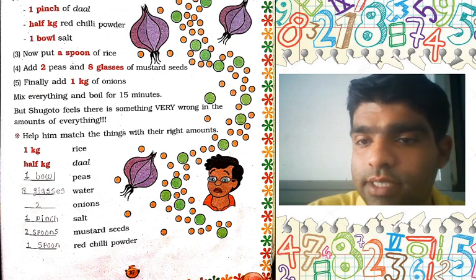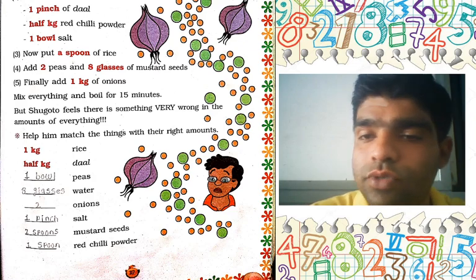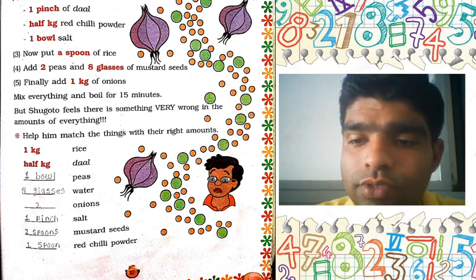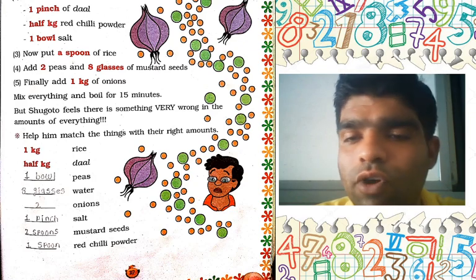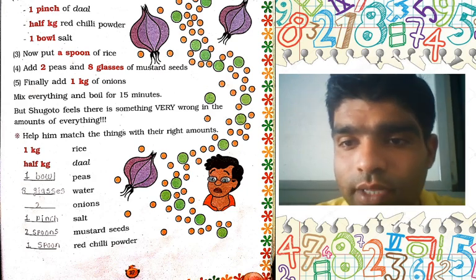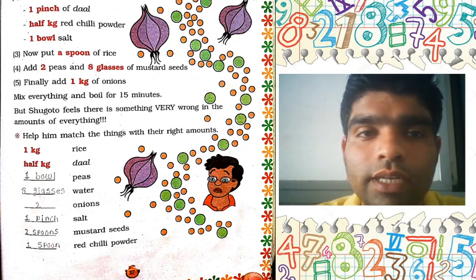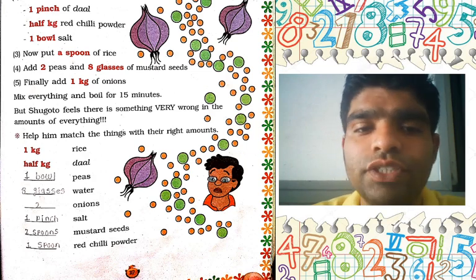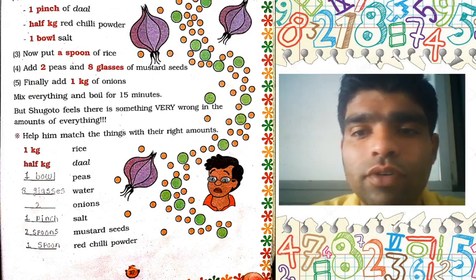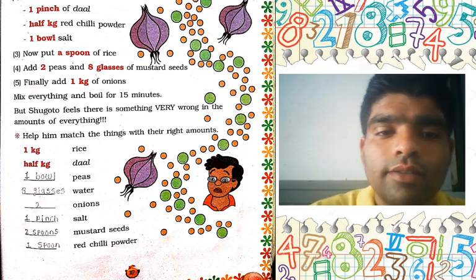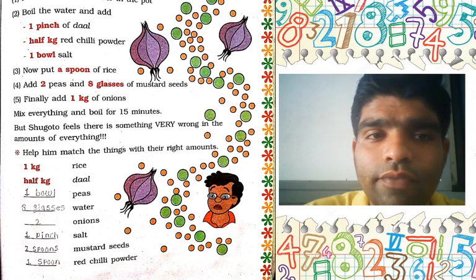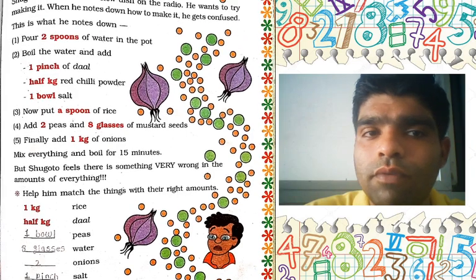Next is the mustard seeds. How many mustard seeds are used here? Only 2 spoons. Okay, here will be 2 spoons. And the next one is red chili powder. How much is given to you? Half kg of red chili powder. That is very wrong. Half kg of chili powder is not used here. Only 1 spoon of red chili powder is sufficient to make your lunch, breakfast, dinner also. Okay, this is our answer regarding the yum yum rice. It is a very important, very nice story about the yum yum rice.